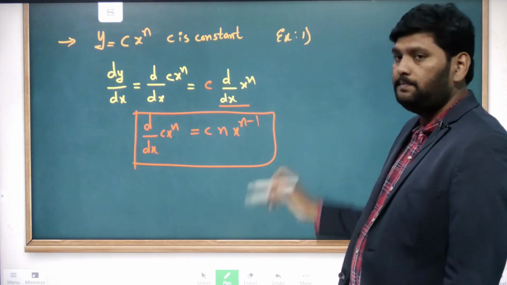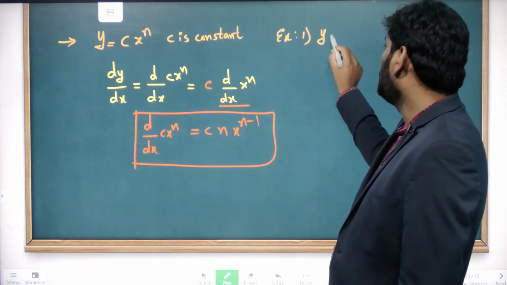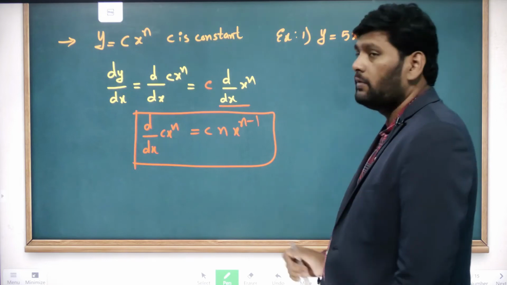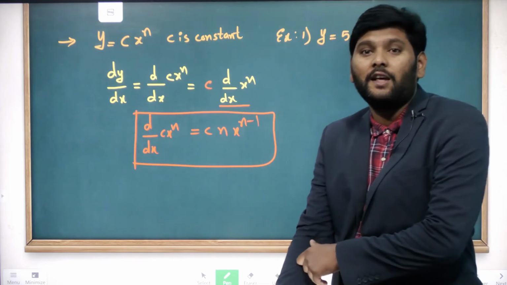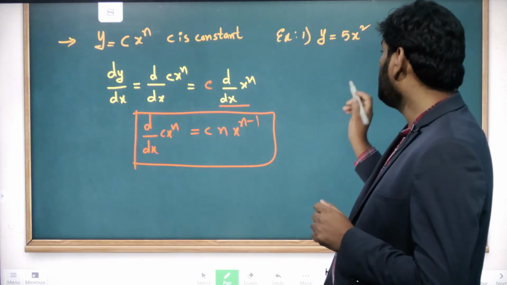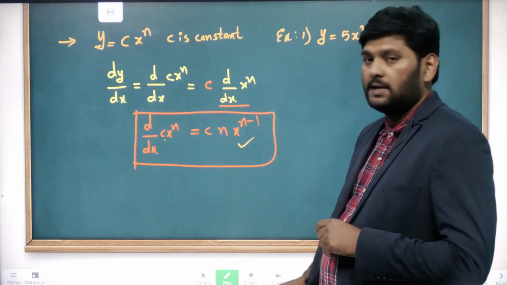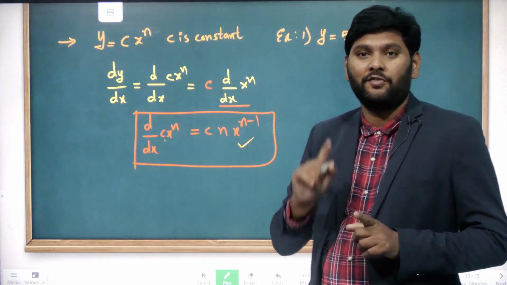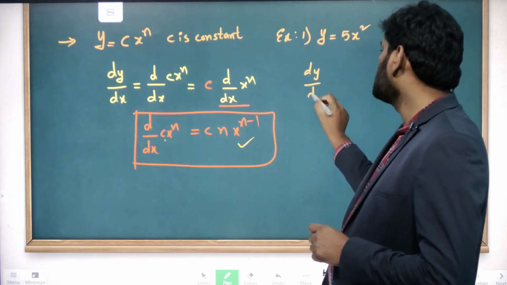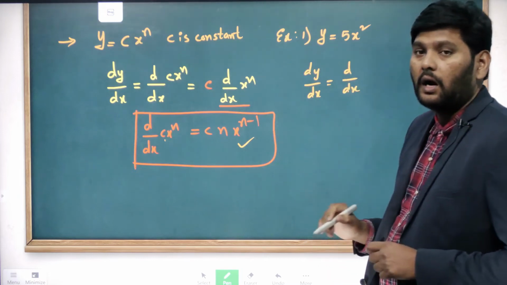Example problem number 1 based on this formula. Now y is equal to 5 into x square. Here y is a function. We must do differentiation for that function, isn't it? Now what is the formula we'll use? Directly you can use this formula, because here c is a constant. Here the constant value is 5. So we can do directly dy by dx is equal to d by dx of